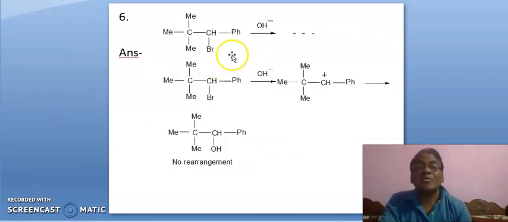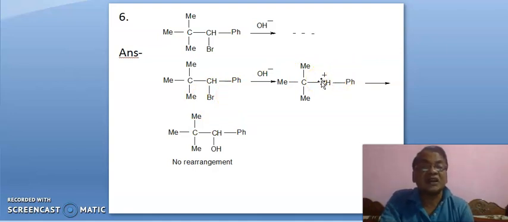At last, it is a halide and it is treated with caustic potash. It is ionized, leading to positive charge here, and it is a benzyl carbocation, which is highly stable due to resonance. So a 1,2 shift is not possible.